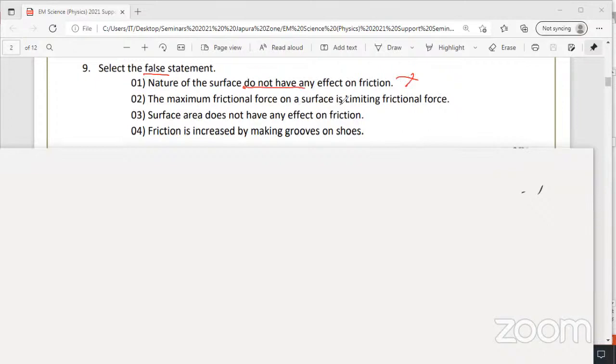The maximum frictional force on the surface is limited in friction. That is correct. It should be simple. Surface area does not have any effect. Yeah, that is correct. Friction is increased by making. Yeah, that is correct.